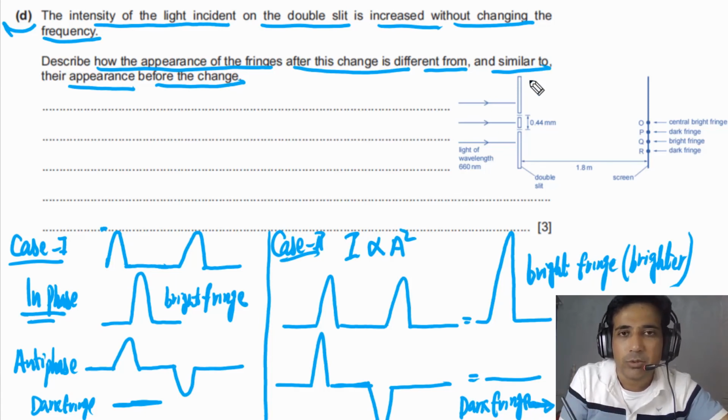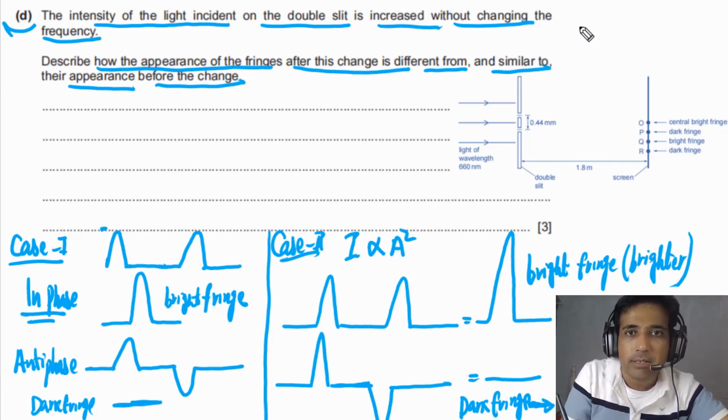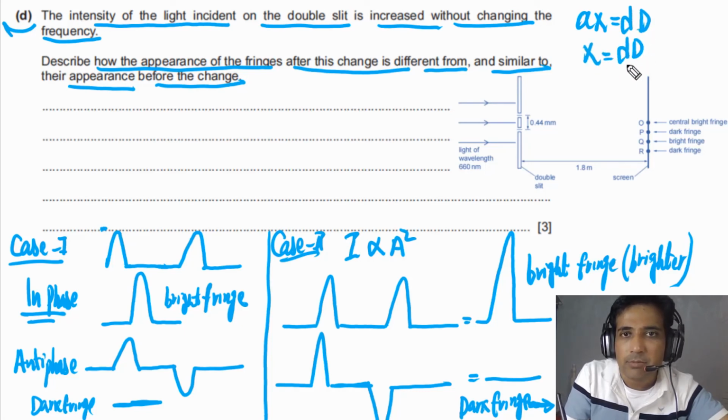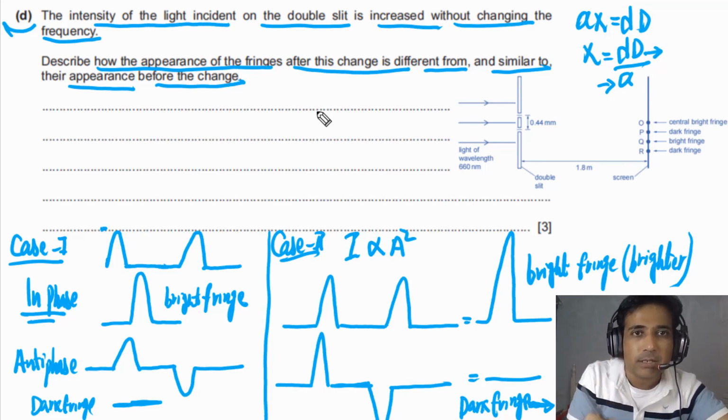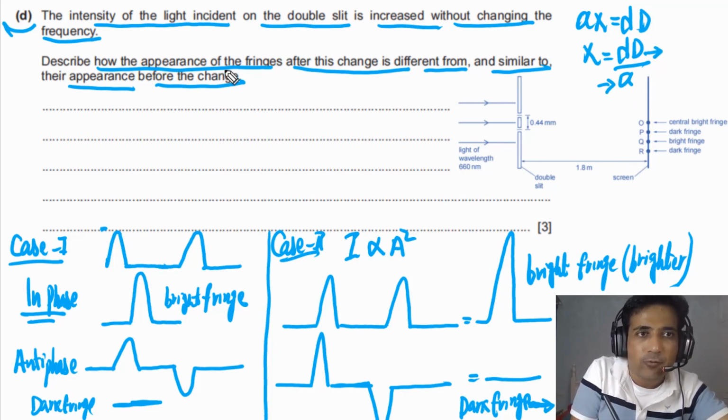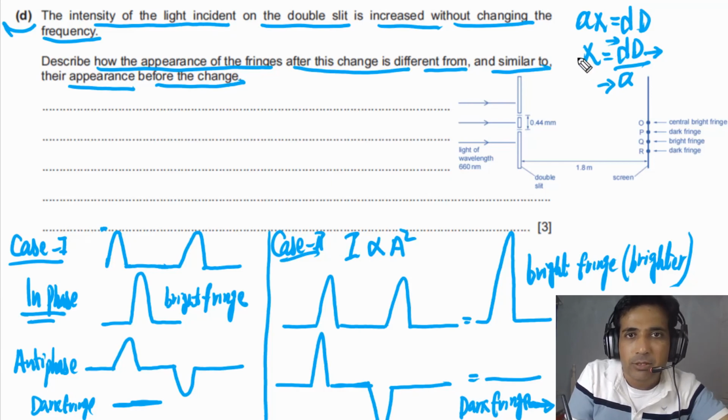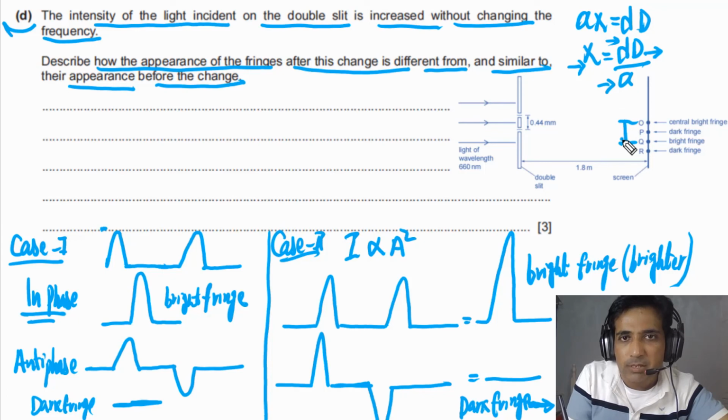And also we need to understand, if you look at the formula, the second thing you can understand is, if you look at x, we have discussed that Ax is equal to lambda times D. So we can say x is equal to lambda times capital D divided by A. We are not changing A, so A stays constant. We are not changing D, D stays constant. Frequency is the same. It's telling us same frequency. So it means lambda is also the same. So it means X also stays the same. So fringe spacing is the same.